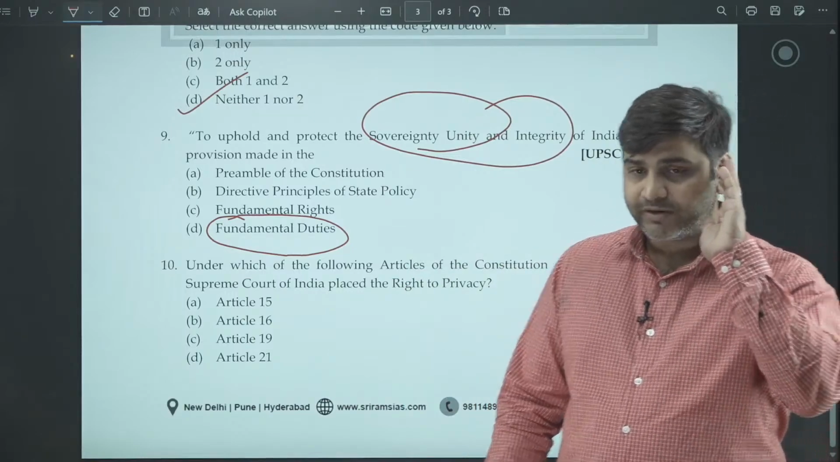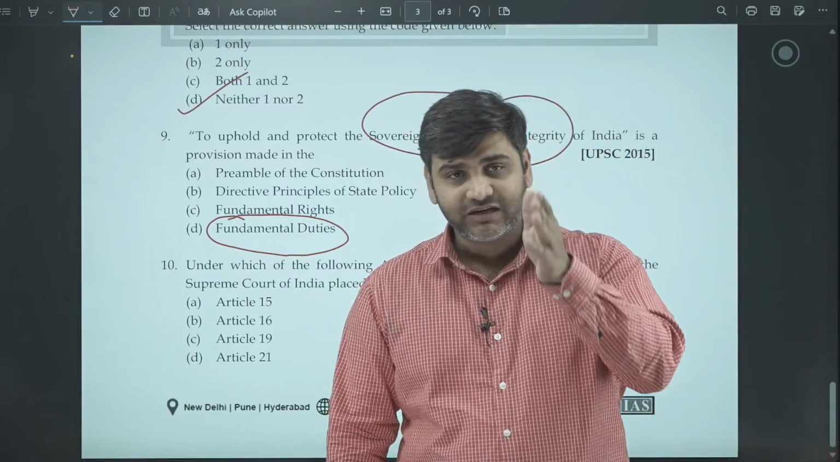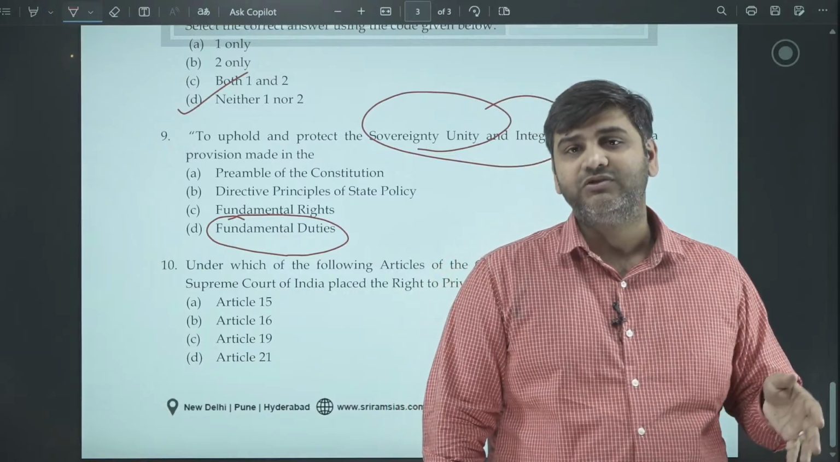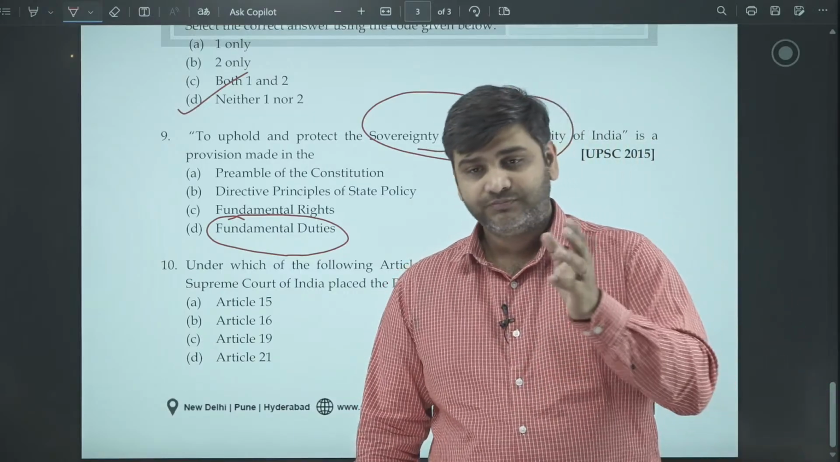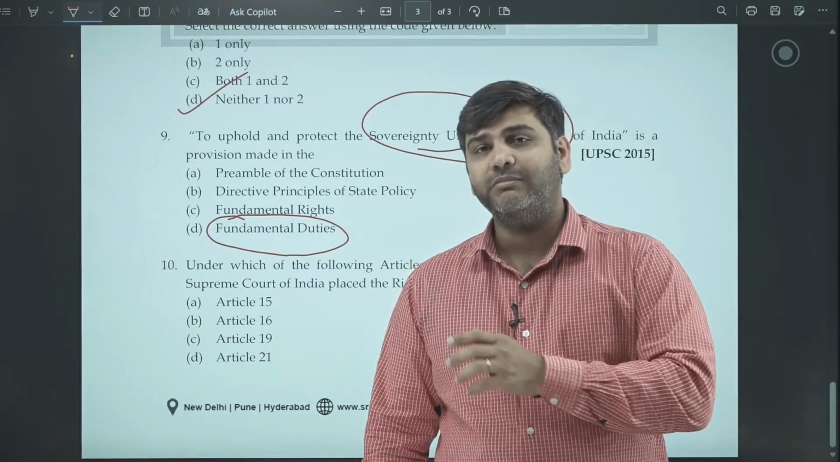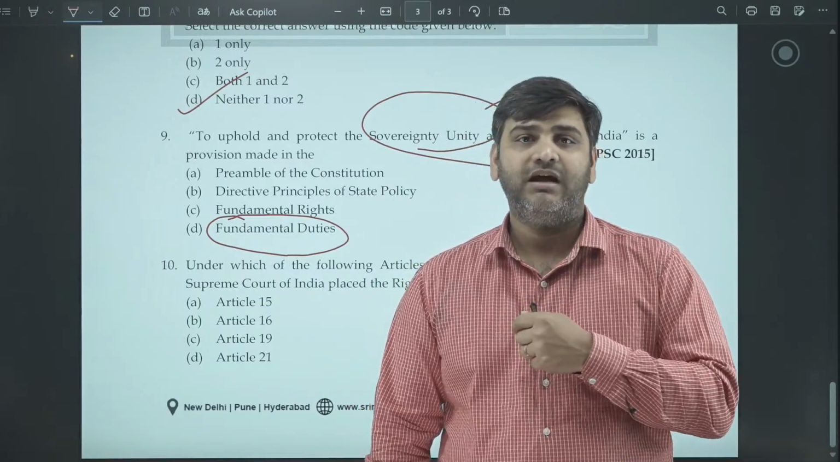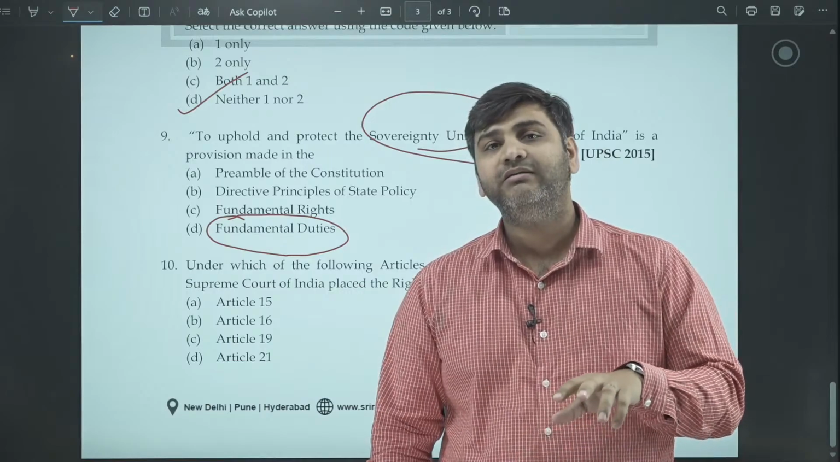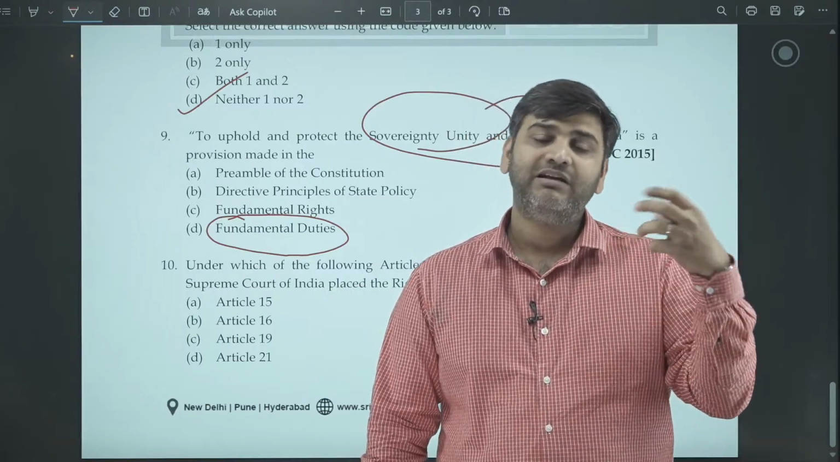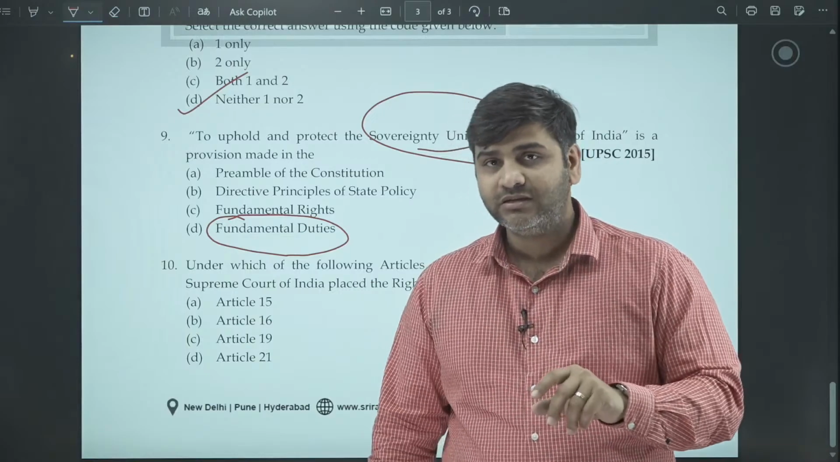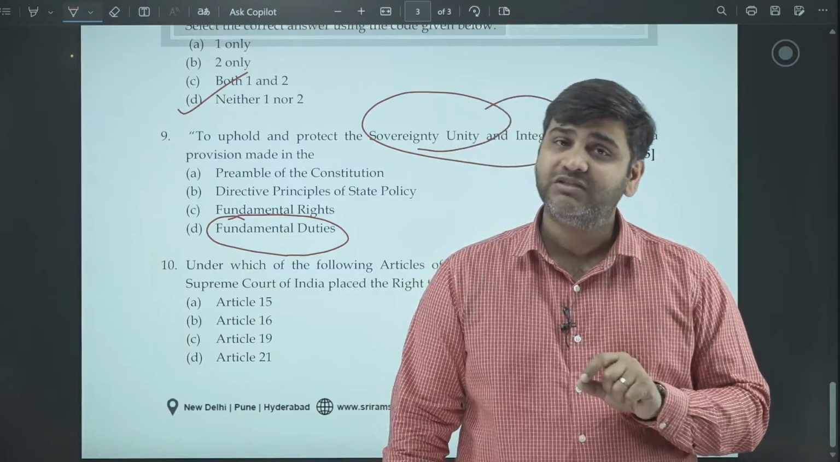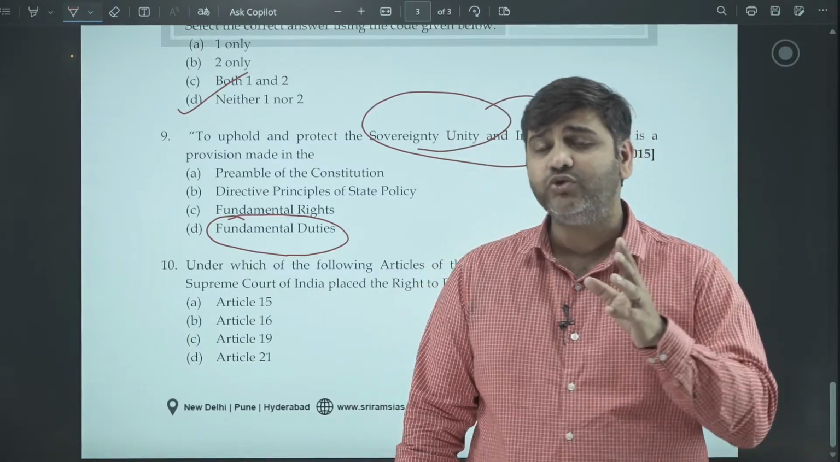You must know the differences between fundamental rights, fundamental duties and directive principle of state policy. You must know all the provisions which are there for them. How are they implemented? Are fundamental duties implemented, yes or no? Are fundamental rights implemented independently or through some act? What about the directive principle of state policy? How are they implemented? You should know everything.